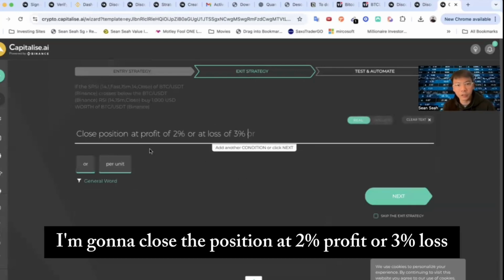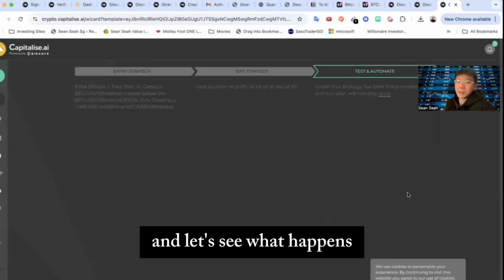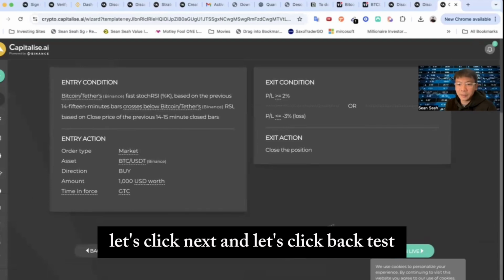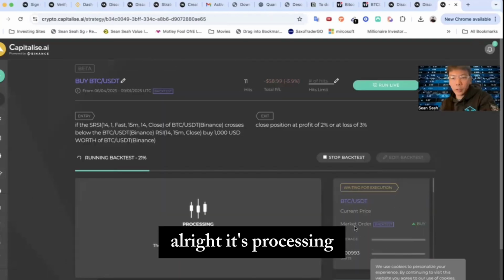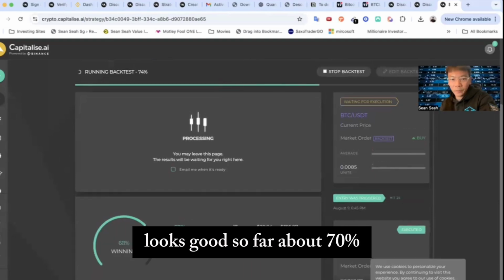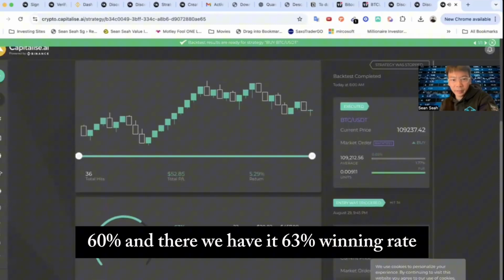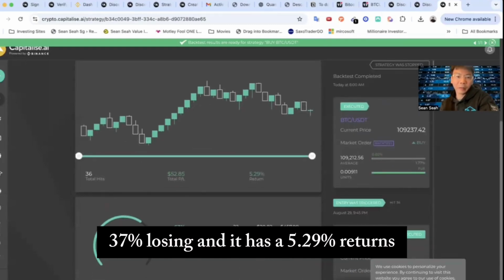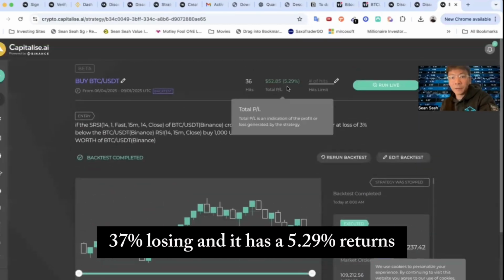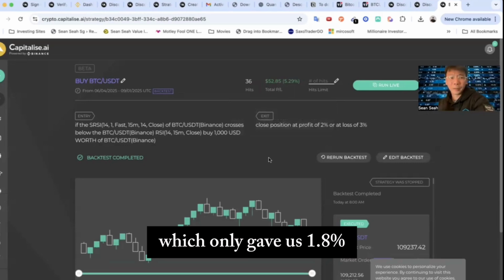I'm going to close the position at 2% profit or 3% loss. Again, we can add in other rules, but for now let's leave it as that and let's see what happens. Let's click next and let's click backtest. All right, it's processing and let's see whether it has a better winning rate. Oh, looks good so far. About 70%, 60%. And there we have it, 63% winning rate, 37% losing. And it has a 5.29% return, which is a lot better than the previous strategy, which only gave us 1.8%.